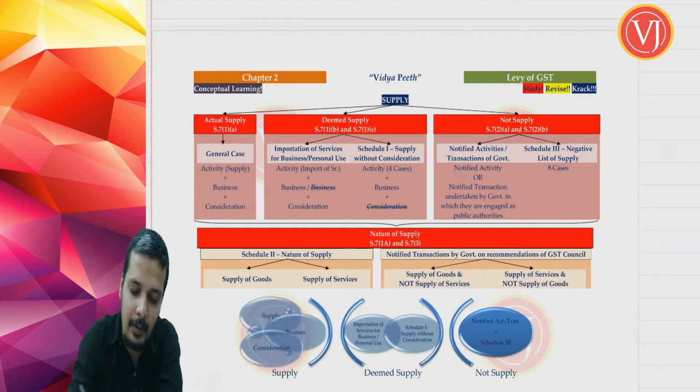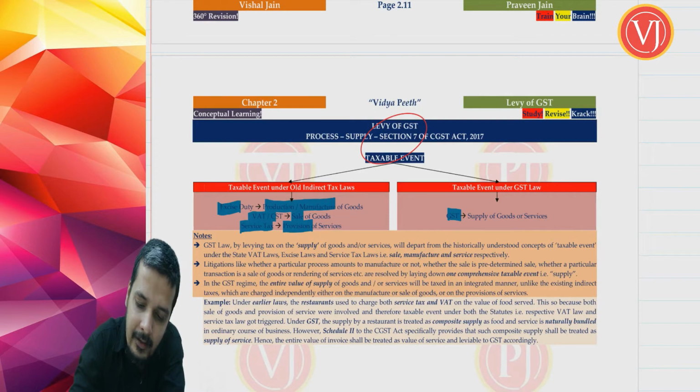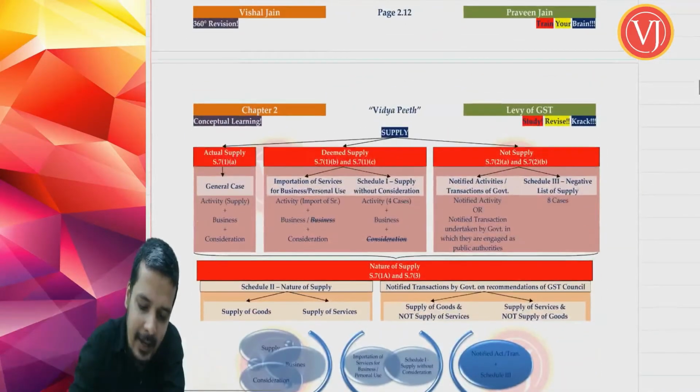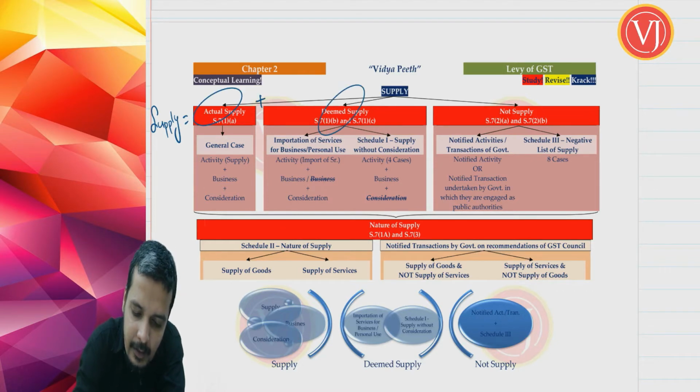When you are talking about supply, mathematically supply can be written as: supply is equal to actual supply plus deemed supply minus not supply. That is the way you can mathematically derive supply. Supply is equal to actual supply plus deemed supply minus not supply. That is the way you are going to deal with supply.